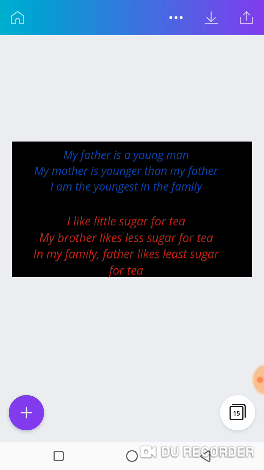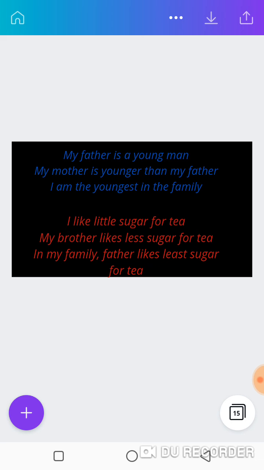I like little sugar for tea. My brother likes less sugar for tea. And you know, little there is the adjective. Less also is the adjective. And when we were reading the examples of adjective the other time, I said little, less, least. Least is the smallest. In my family, my father likes least sugar for tea. That means my father, out of everybody in my family, doesn't like sugar at all. He loves the smallest quantity of sugar.